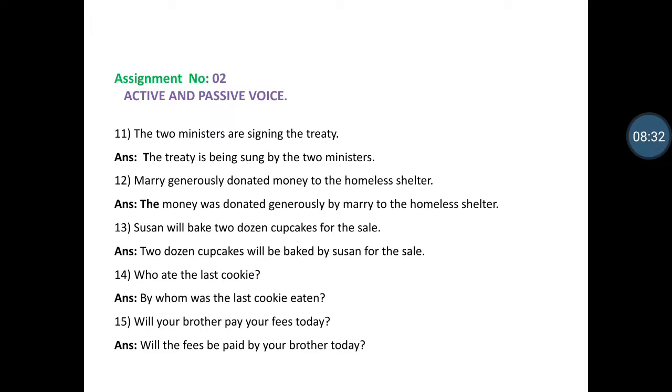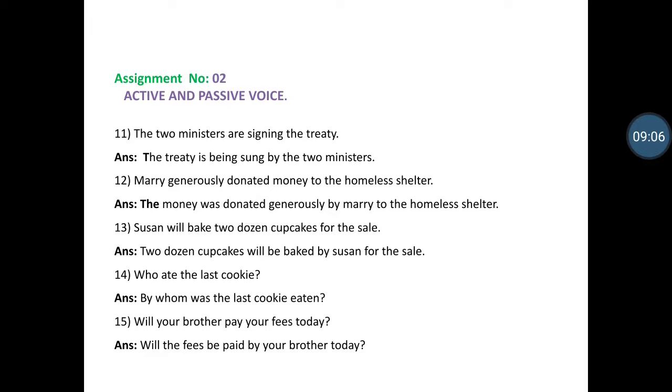Two ministers are signing the treaty. The treaty is being signed by two ministers. Mary generously donated money to the homeless shelter.